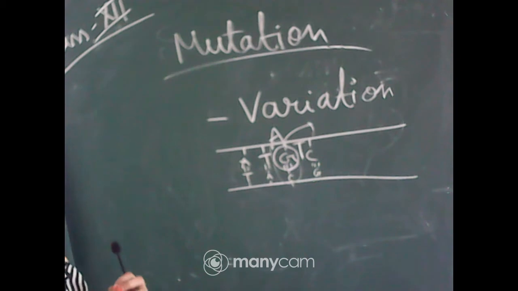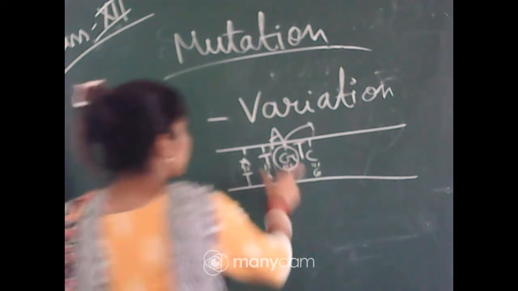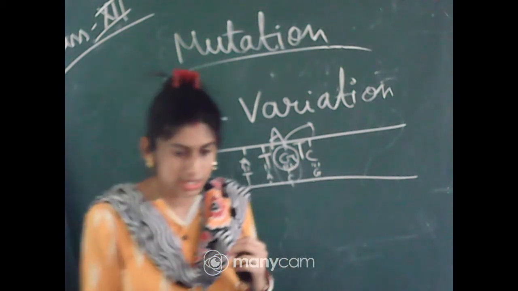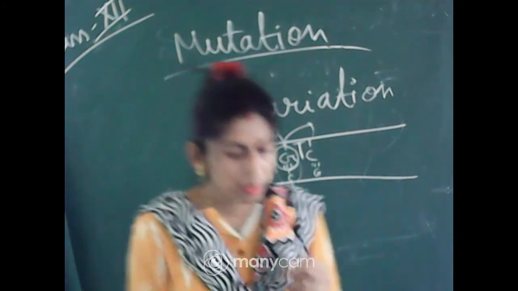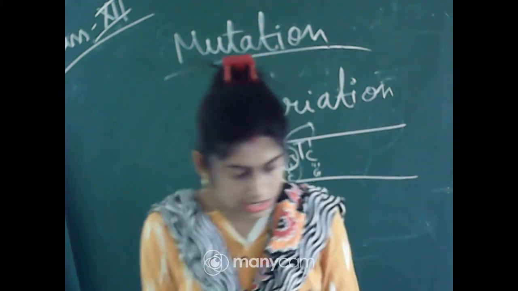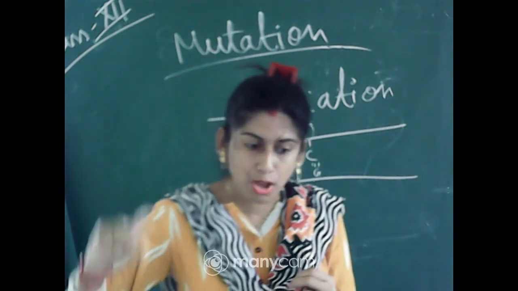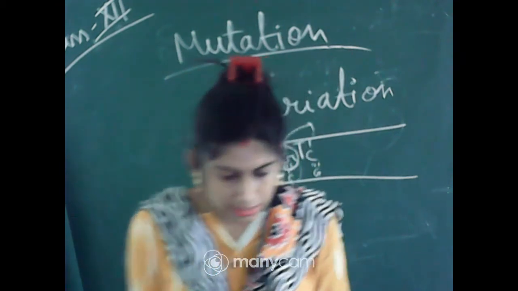These are some ways by which alterations in DNA can be seen. In that chapter you will read about the different types of mutation in detail, right?